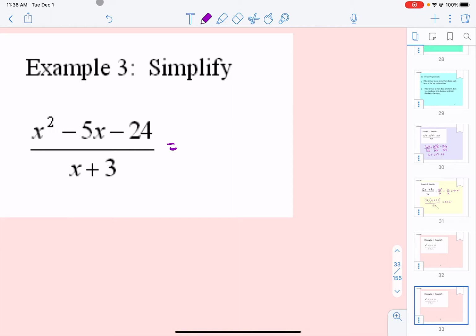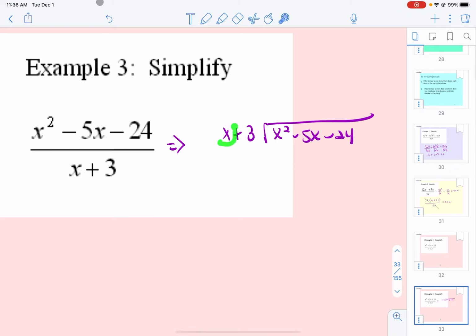Okay, so if you look at it, just like any division problem, we're going to put the x plus 3 on the outside and the x squared minus 5x minus 24 on the inside. Just like in normal division, we're going to compare these two and say, what can I multiply x by to get x squared? You kind of think without going over, matching it perfectly. And that's going to be an x. We're going to distribute. And mathematically, to distribute means we got to multiply by both things. So that's going to be x squared plus 3x.